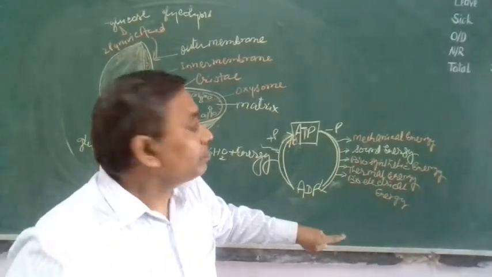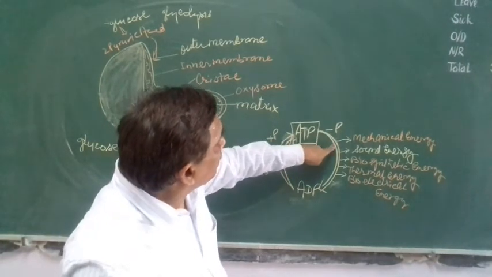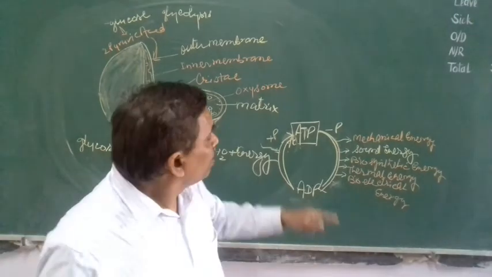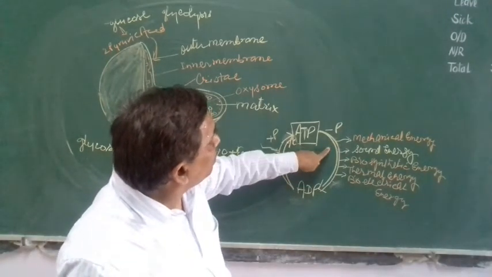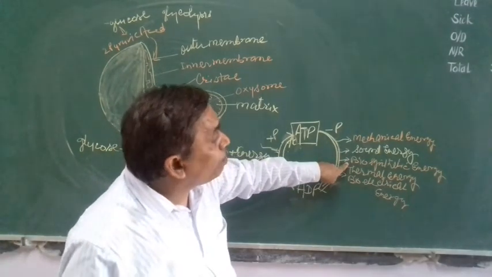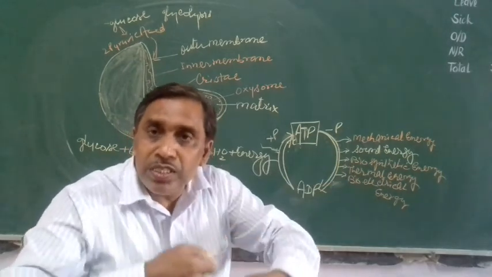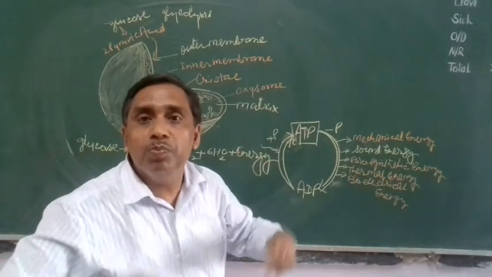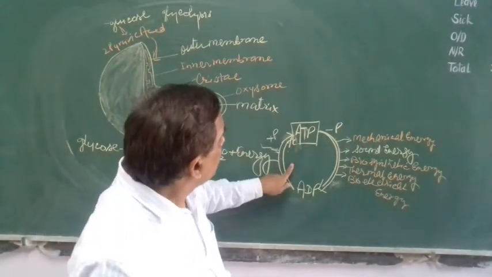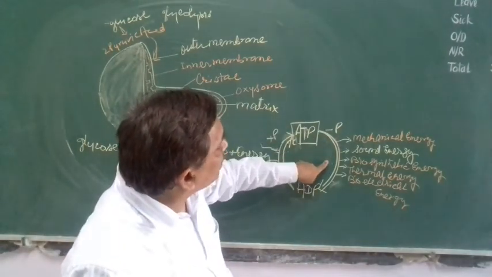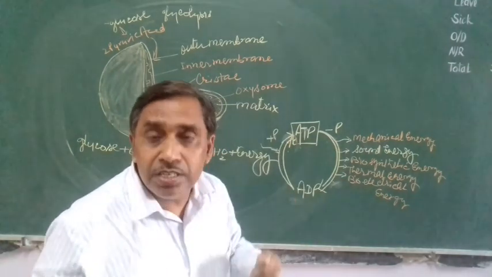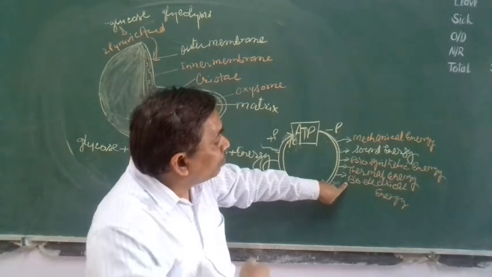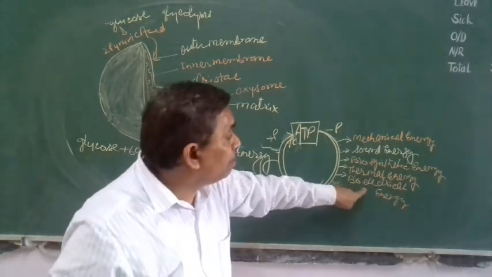And when this ATP releases energy, some energy becomes sound energy to speak. Some amount of energy released by ATP gets converted into biosynthetic energy for synthesis of protein and other metabolic biomolecules inside the body, for growth, development, and regulation of life processes. And when ATP releases energy, it becomes thermal energy to maintain body temperature, and it also releases energy that is used for the transmission of nerve impulses, that is bioelectrical energy.